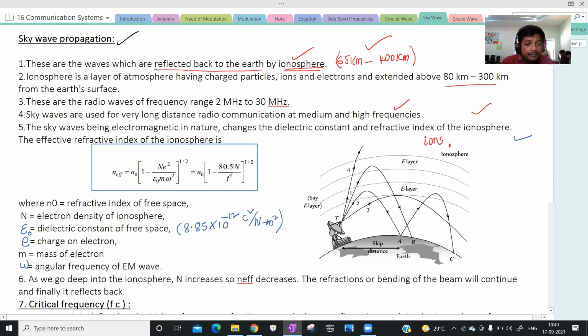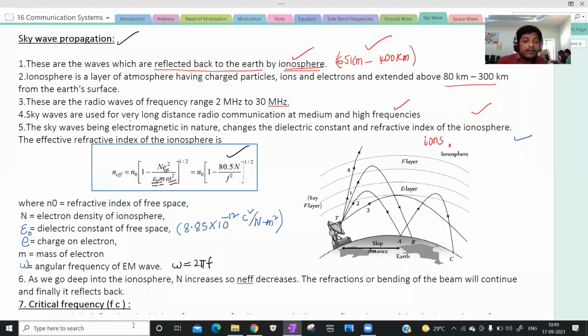If you substitute the epsilon value and the m value, and e is the charge of electron, and omega is nothing but 2 pi f. Do you remember what omega is? Omega equals 2 pi f. Substitute all these values and simplify it. You finally will get this expression.